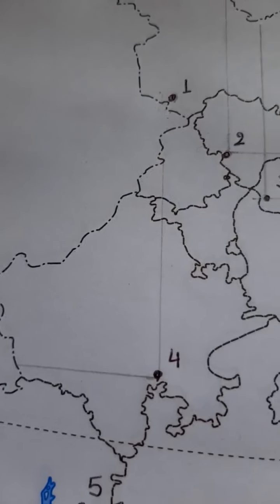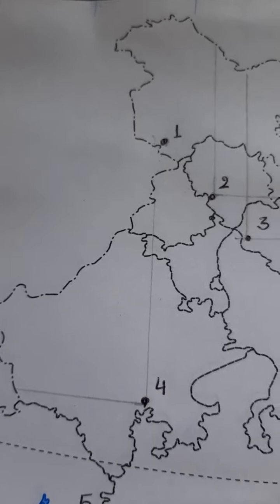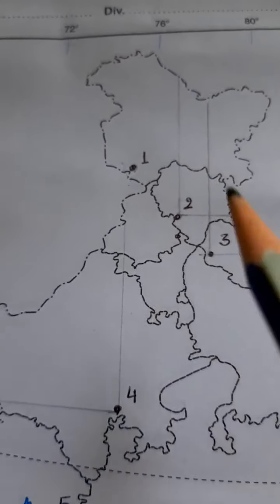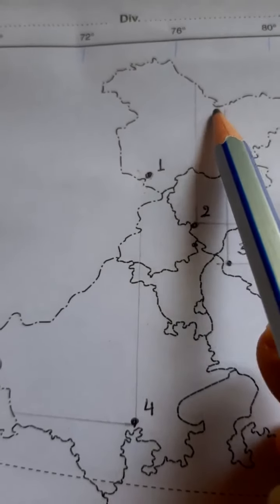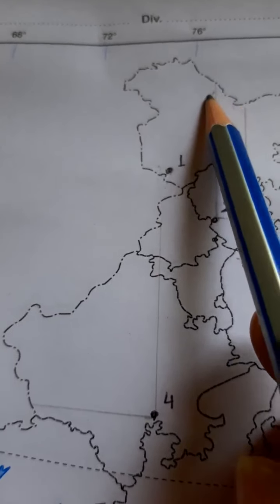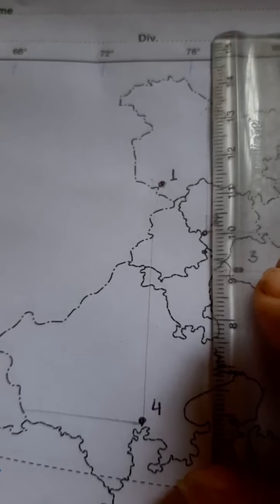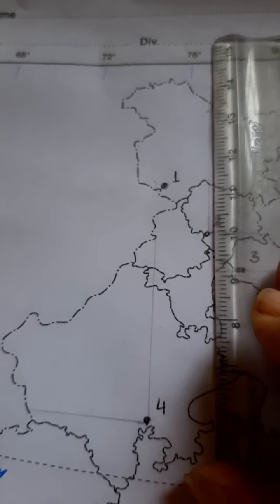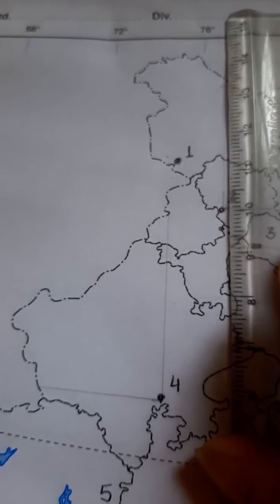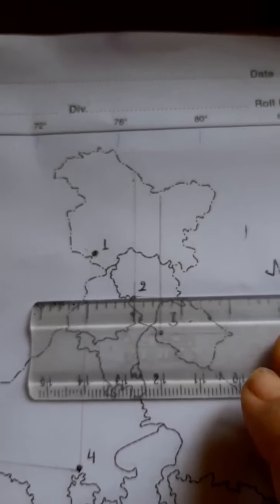Now coming to the next one, that is number 2, Bhakra Nangal. For locating Bhakra Nangal, we will draw a straight line from, not from this bend, but a little bit away from this bend, that is left of this bend. So you will use a scale and draw a straight line in this way. Now as this is located in Himachal Pradesh, one line from here, the second line will be from this bend.